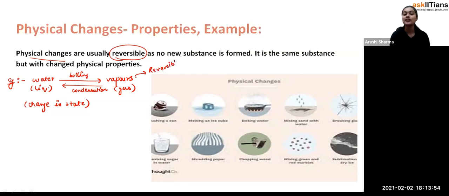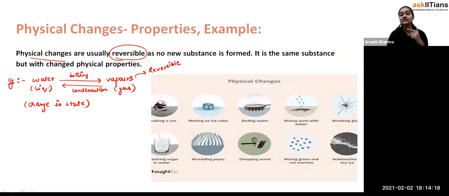So student, usually physical changes are reversible in nature, but it's not that every physical change is reversible. For example, when a plant grows, you can see the change in size, the change in length. But once the plant has grown up, we can't reduce its size. Exactly, so it is a type of irreversible change.